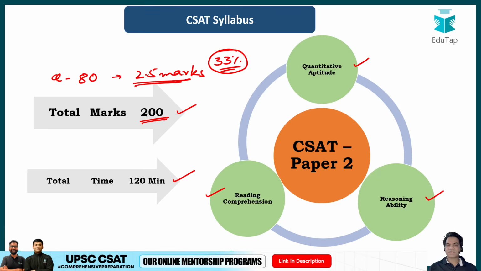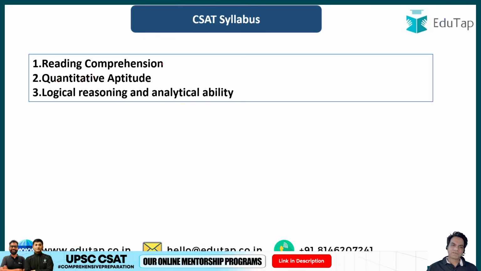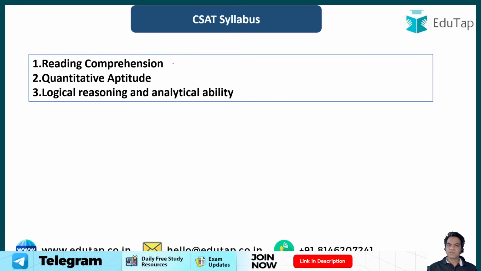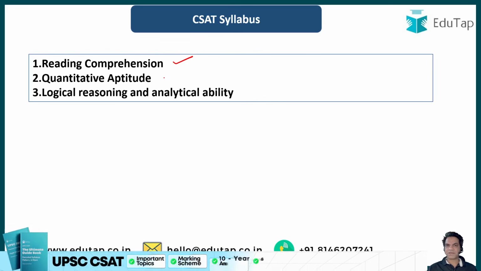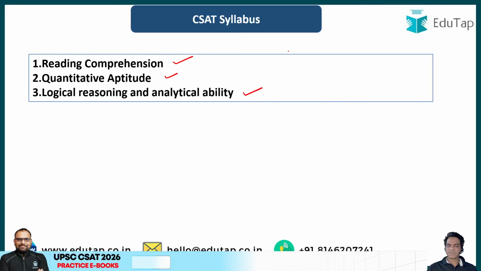So this is the CSAT syllabus. Now, first of all, you will have different passages. Now, in comprehension, you'll have different passages, and you are supposed to read the passages and solve them and provide the answers in the multiple choice questions. Then you'll have quantitative aptitude, and then you have logical reasoning and analytical ability, which is basically LR or logical reasoning. So these are the three subjects that are asked in the exam.